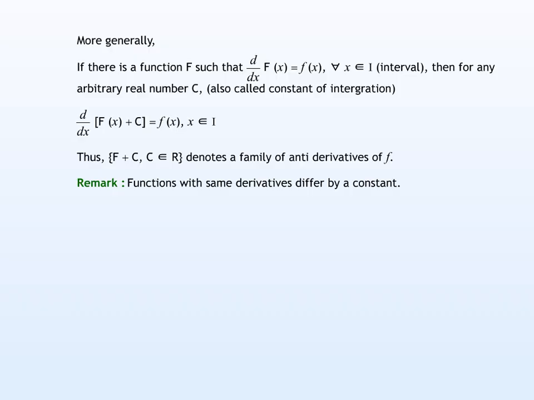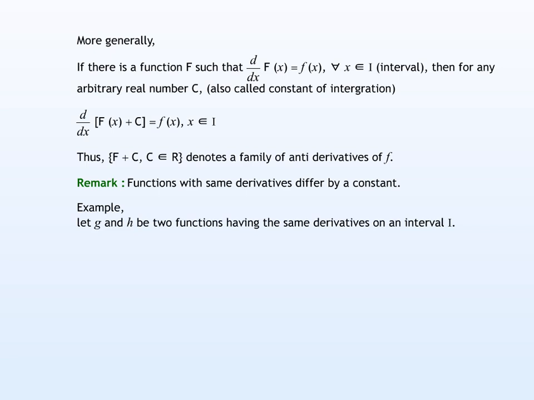Thus, we have a remark that we can make from what we learnt. Functions with the same derivatives differ by a constant. For example, let g and h be two functions having the same derivatives on an interval I. Consider the function f is equal to g minus h defined as shown.